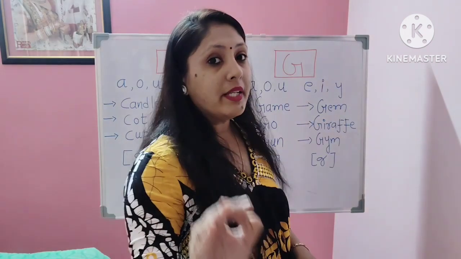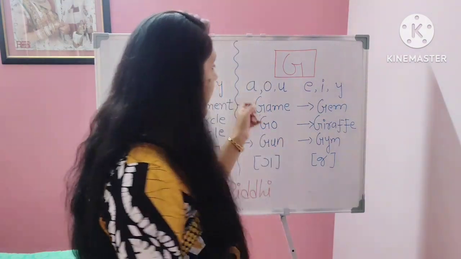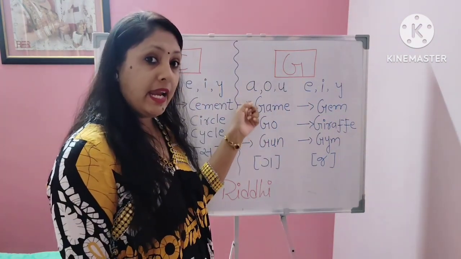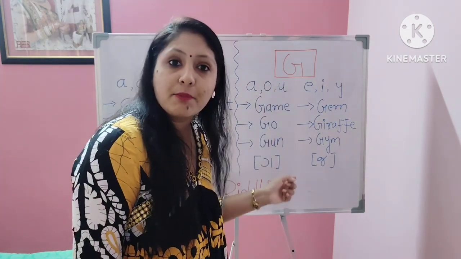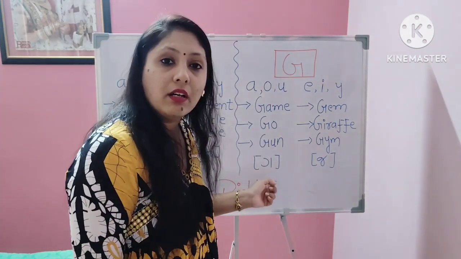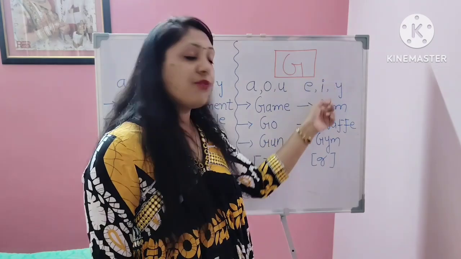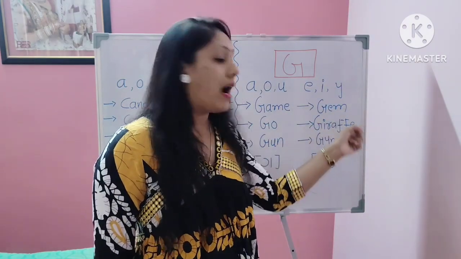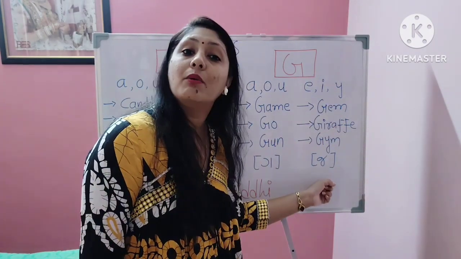Same goes with letter G. If G is followed by A, O and U, its pronunciation becomes G. But if G is followed by E, I and Y, its pronunciation becomes J.